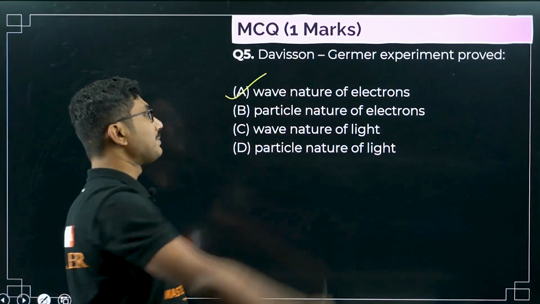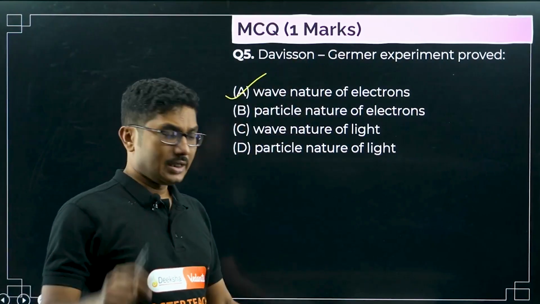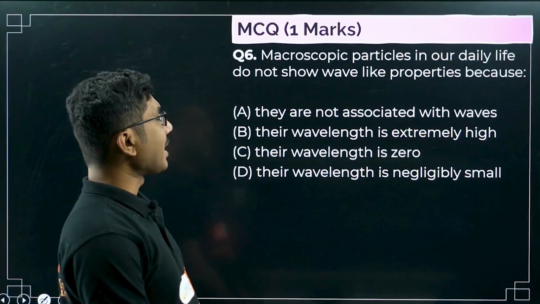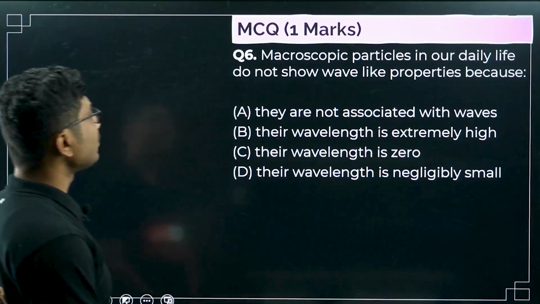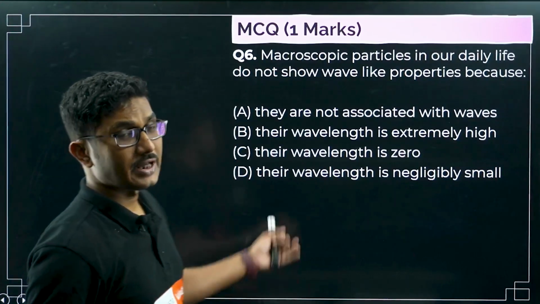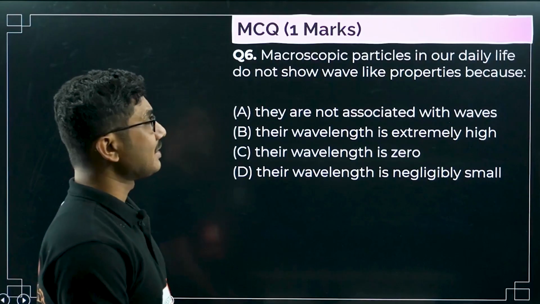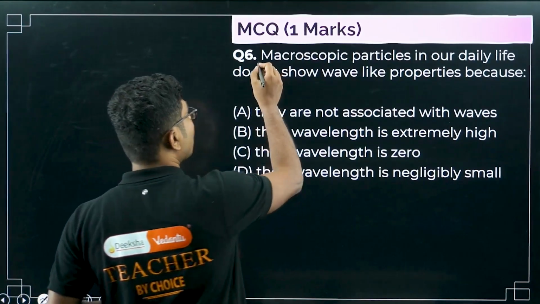So the Davisson-Germer experiment proved the wave nature of electrons. Okay, next question. Macroscopic particles in our daily life do not show wave-like properties. This question is from the 2024 exam. So as you can see, macroscopic particles. What is the meaning of macroscopic?